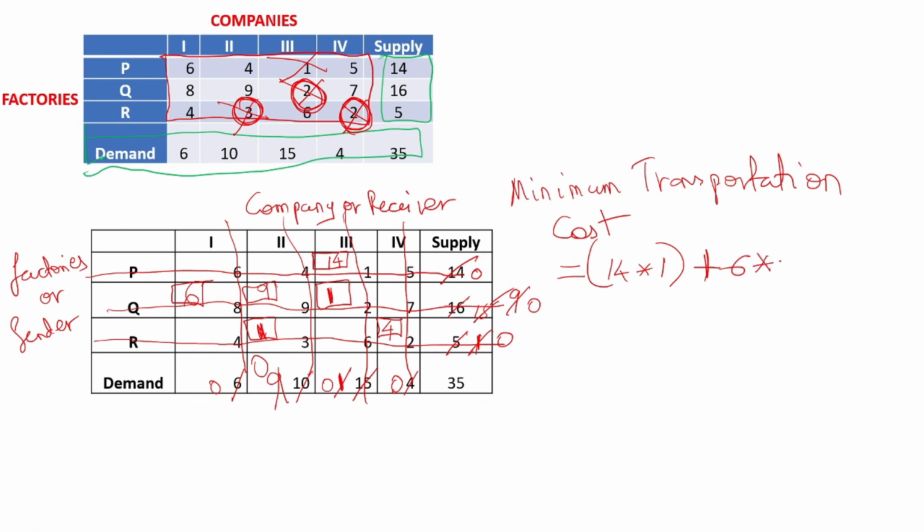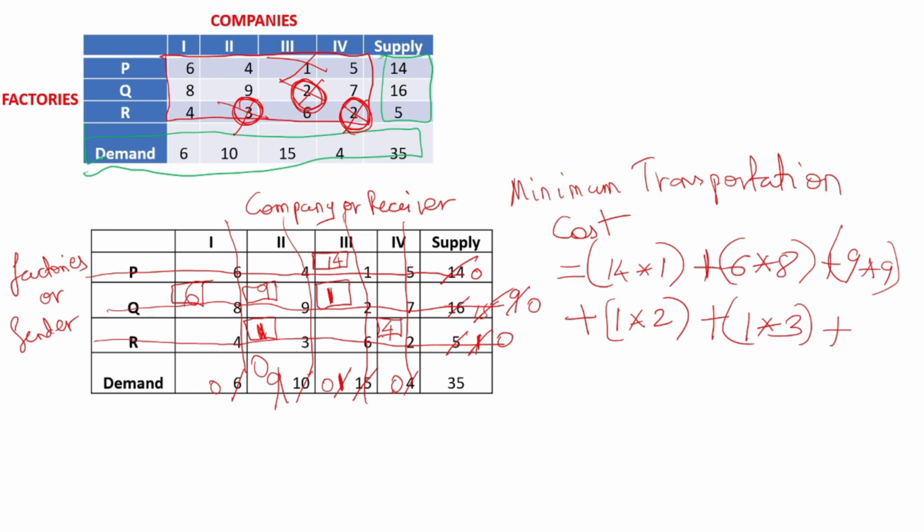So 6 into 8, plus the next cell we are going to consider is this, because it has a corner rectangle and it has value 9 inside it. So 9 into the cell value, which is also 9. So 9 into 9, plus the next corner rectangle we have over here, that has value 1 and the cell value is 2, so 1 into 2, plus next is this corner rectangle which has a value 1 inside it, into cell value 3. The last corner rectangle is over here, which has a value 4 and the cell value is 2, so into 2.